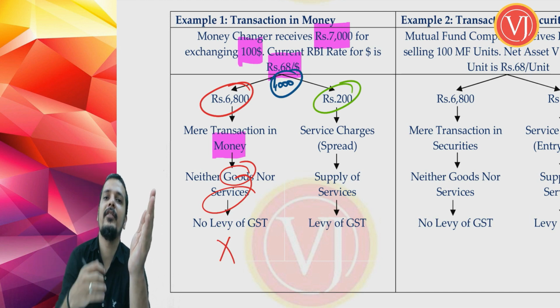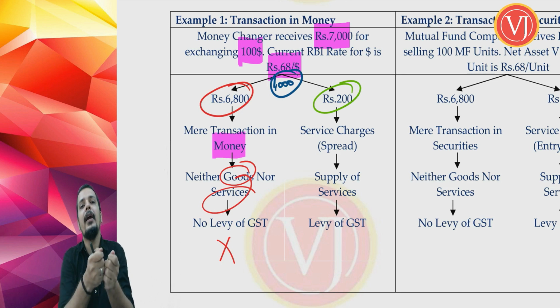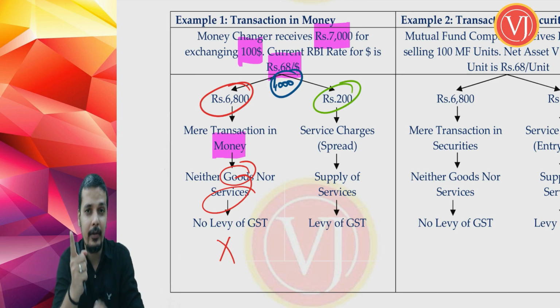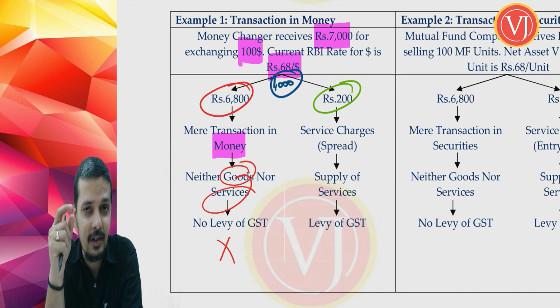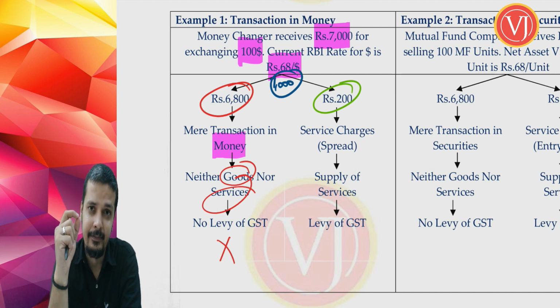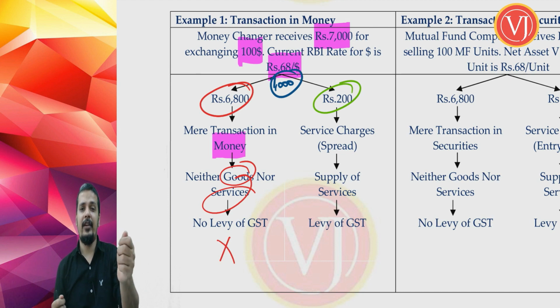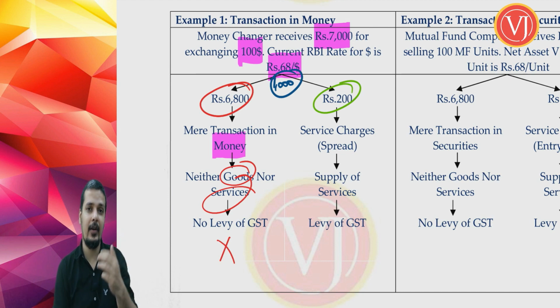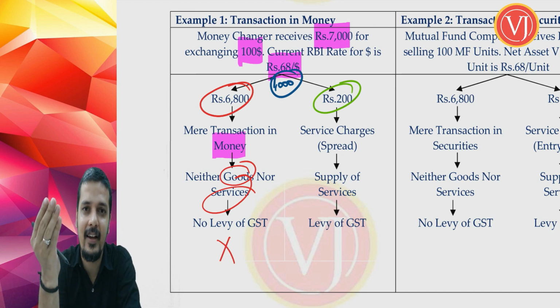6,800, which was only change of money. You paid in rupees and you got dollars. That is mere transaction in money. Rather, money also includes foreign currency, my friends. We are going to see the definition. So don't forget that. So when you give 6,800 rupees and you get dollars in return, that is mere transaction in money.